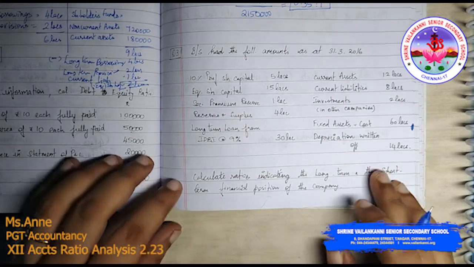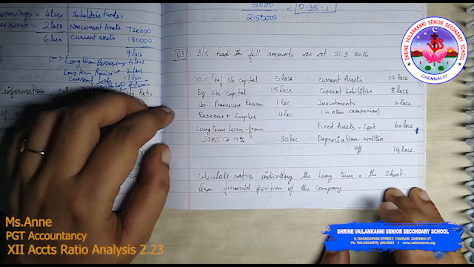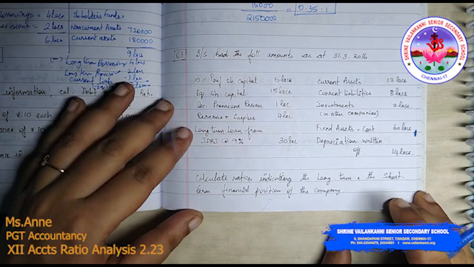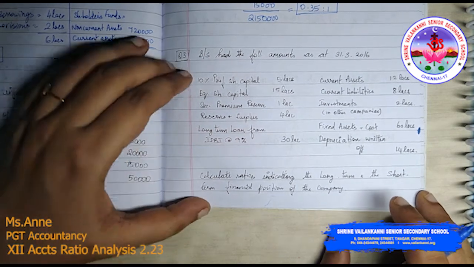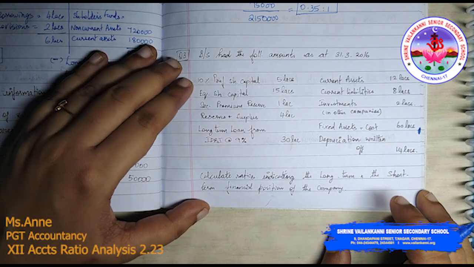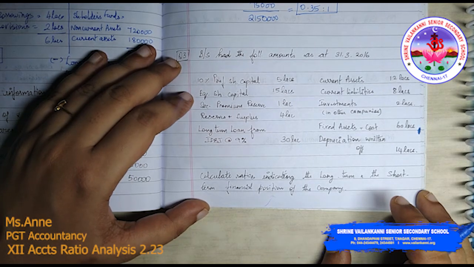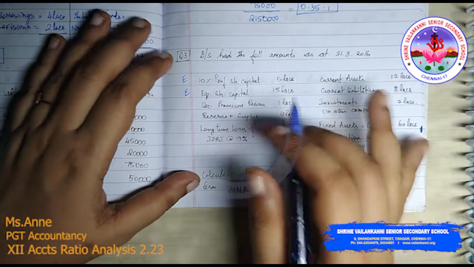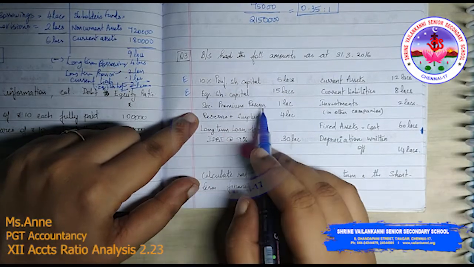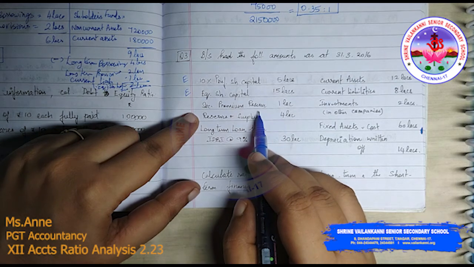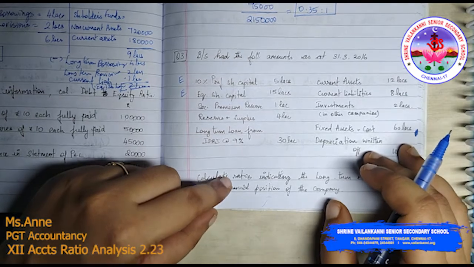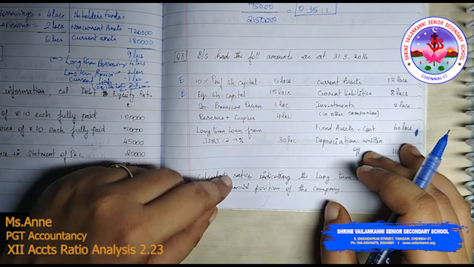The next problem, if you see: the balance sheet has the following amounts as at 31st March 2016. 10% preference share capital 5 lakhs, equity share capital 15 lakhs. Now all these things are equity. We know that it is shareholders fund. Now securities premium reserve, is it equity? Can it be utilized for any other purpose except under section 52 subsection 2?